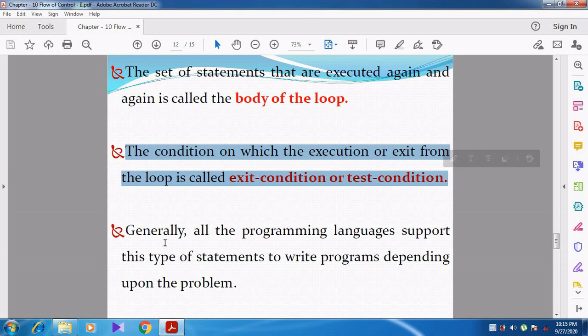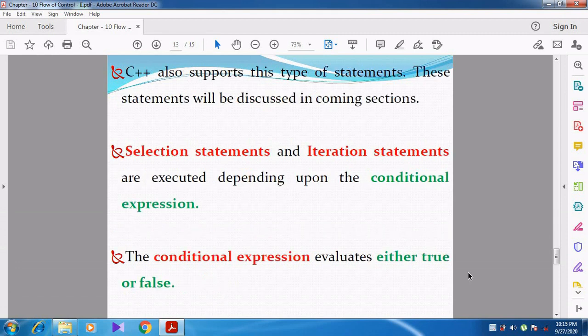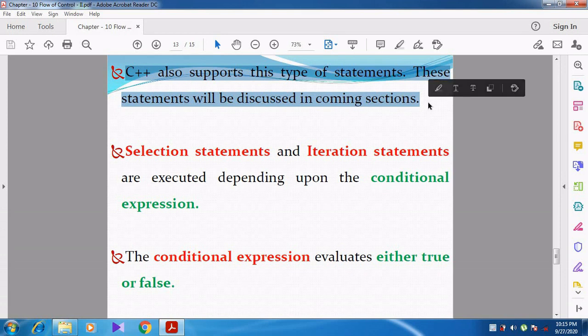Can you understand, students? Generally, all the programming languages support these types of statements to write programs depending upon the problem. So all the programming languages will support the sequential statement, selection statement, and then iteration statement. We are going to discuss all these types of statements in the upcoming sessions, that is, in the next videos, one by one. What is meant by selection statement? What are the different selection statements? And then what is meant by iteration statements, and what are the different types of iteration statements?